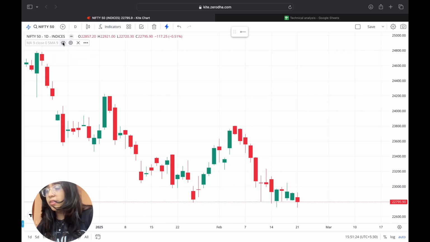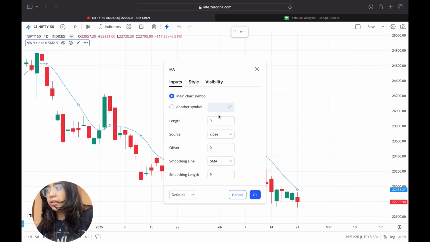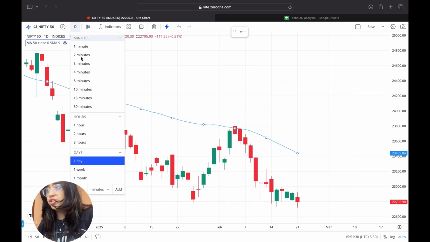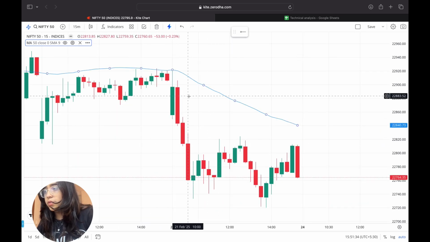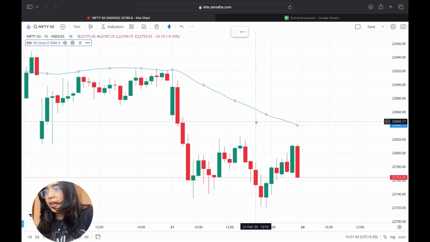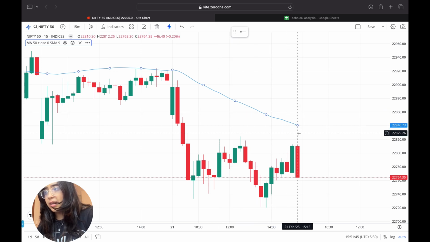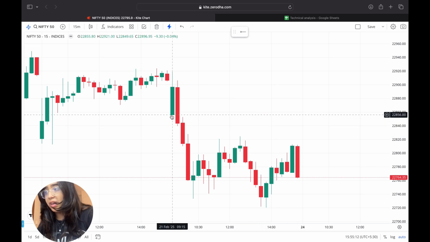I'll be taking the length of the moving average to be 50, and I'll be taking that on a 15-minute chart. So the market opened at 9:15, which was below the 50-day moving average, and it remained like that the whole day. That means that the sentiment was extremely bearish for the whole day, as not even a single candle closed above the 50-day moving average.